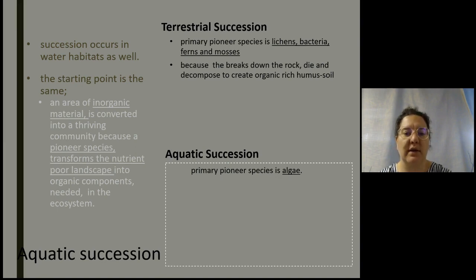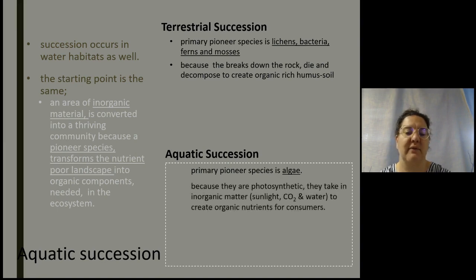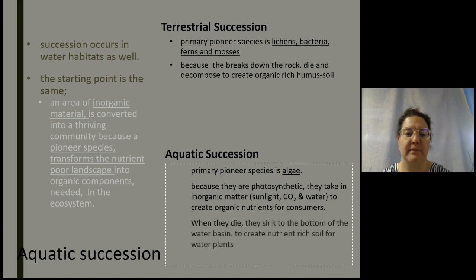But in an aquatic ecosystem, the primary pioneer species is algae because they are photosynthetic. Now, they're able to take in inorganic matter from sun, carbon dioxide, and water to create those organic nutrients that consumers need. When they die, they sink to the bottom of the water basin, and as they decompose, they create a rich soil for water plants to start to grow in.